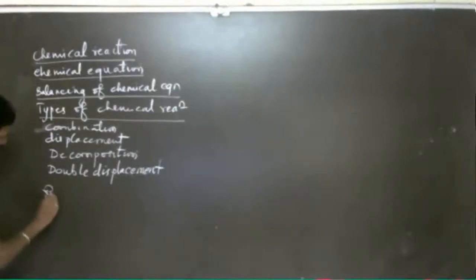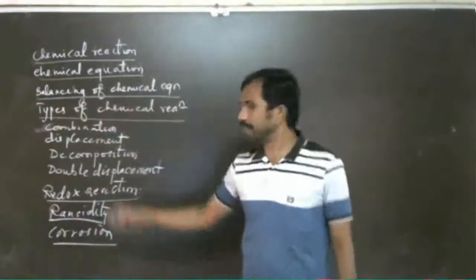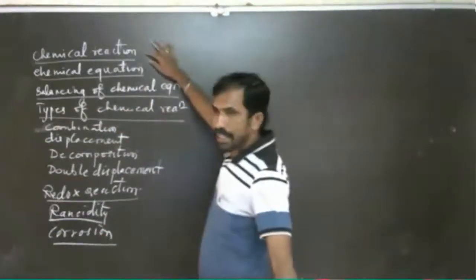Like this we are going to study. Lastly, we are going to study about redox reaction, then rancidity and corrosion. So these are the concepts present in this lesson.